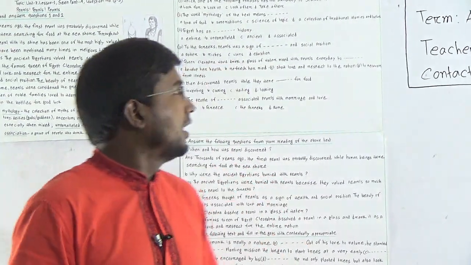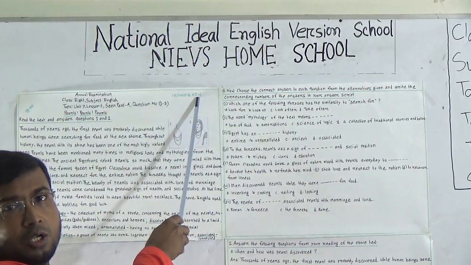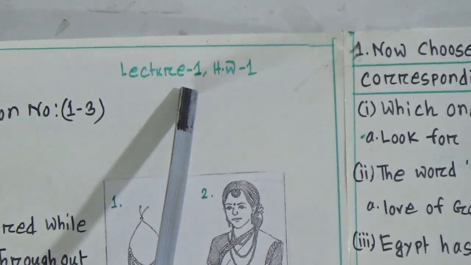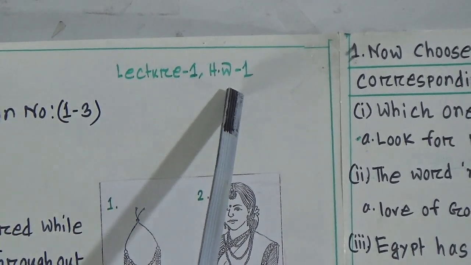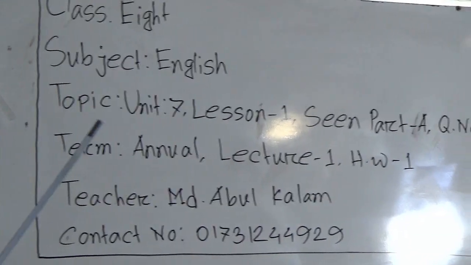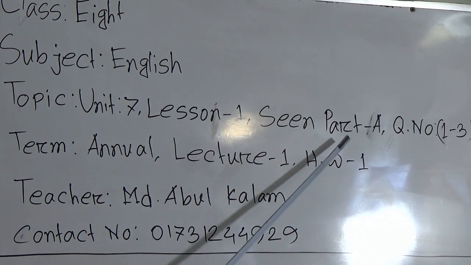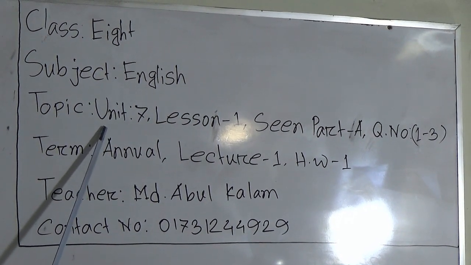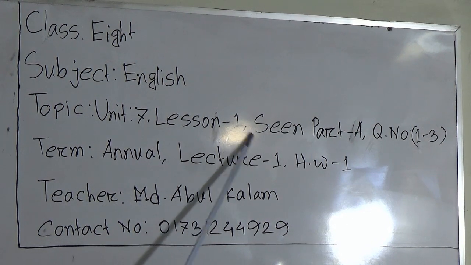Look at the board here. I have written here lecture 1, SW number 1. Whenever I take your second class, it will be lecture 2, SW number 2. So, what is our today's topic? Our topic is unit 7, lesson 1, scene part A, question number 1 to 3. I repeat, our today's topic is unit 7, lesson 1, scene part A, question number 1 to 3.